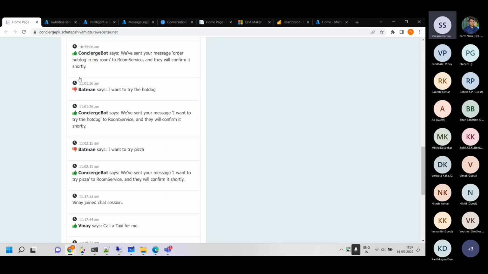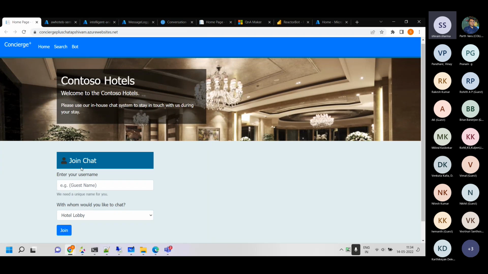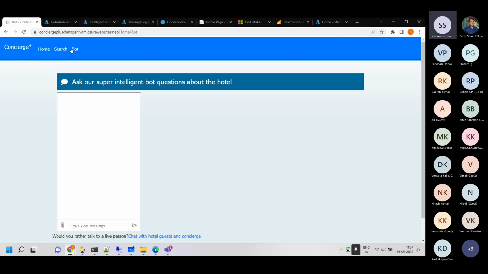If I take you back to this, right now we have two different functionalities here. First is this join chat option. There is a different chatbot, a sentiment analysis, and a different LUIS-based functionality which we are providing in this section. Then we have a bot section over there, which we can also rename as FAQ questions or something.